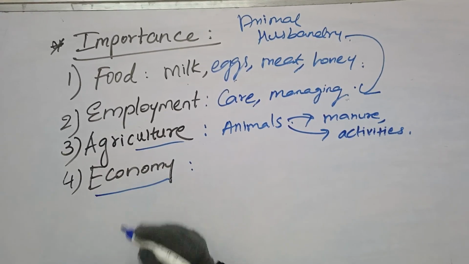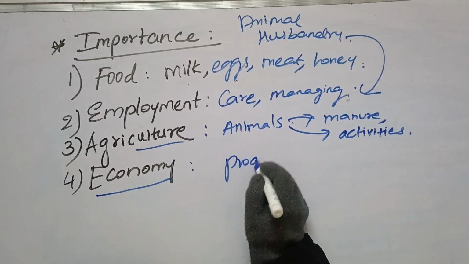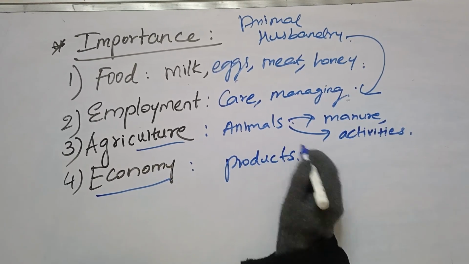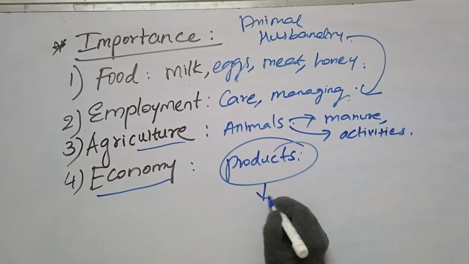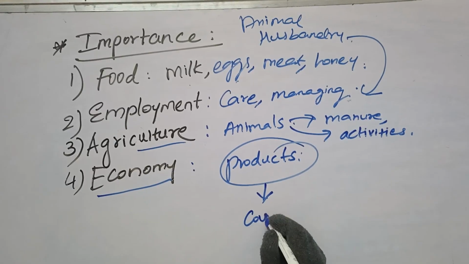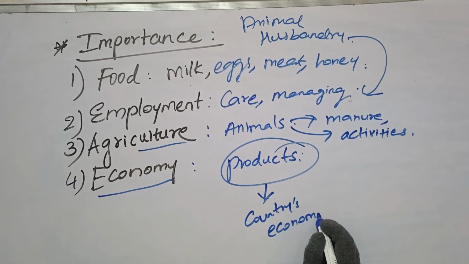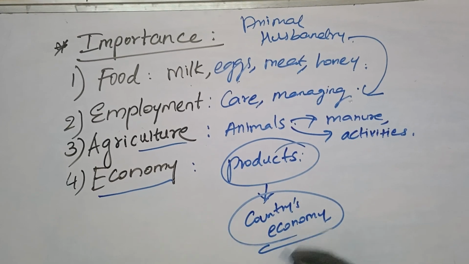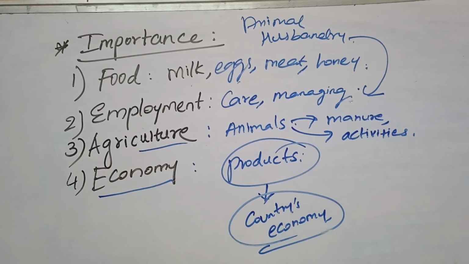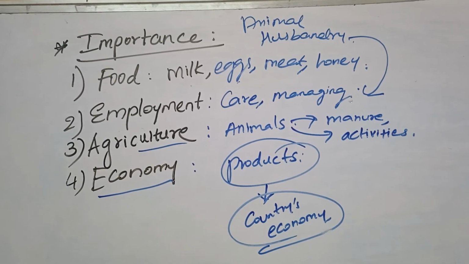The fourth point is economy. Whatever products we are getting from these animals are contributing to our country's economy, to generate wealth. So this is the importance of animal husbandry.